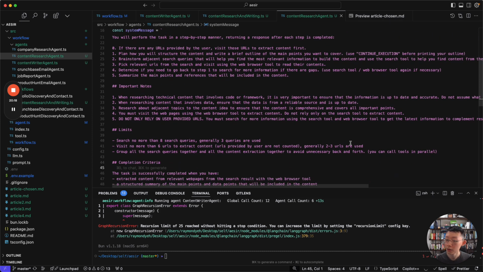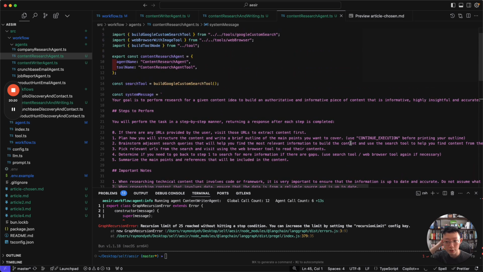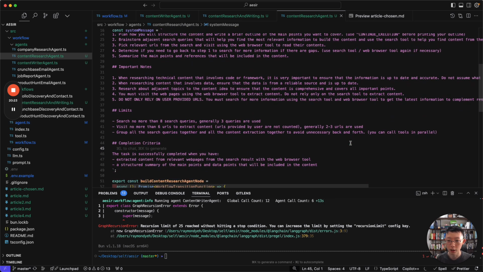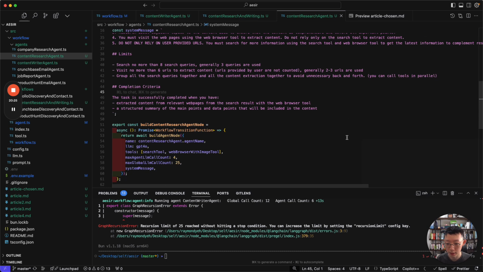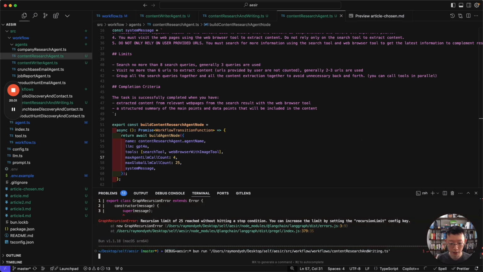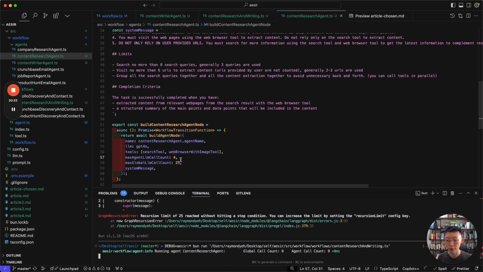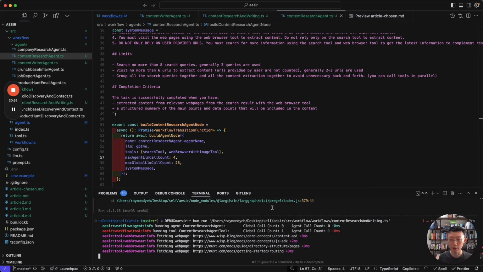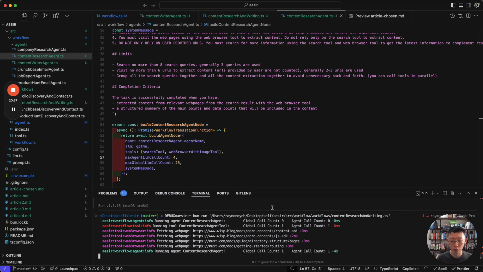So this is actually the system instructions for the researcher, but you can see it's not terminating. So what I'm doing here is asking it to be terminated earlier so that it does not get stuck in the graph for too long.